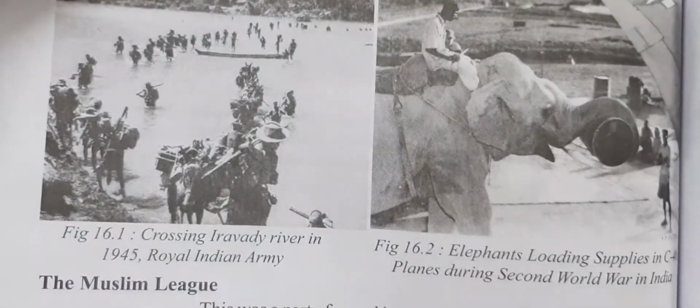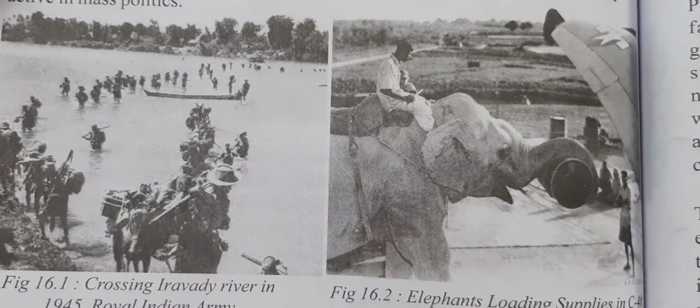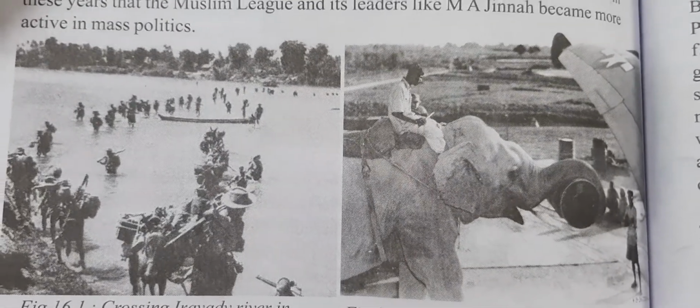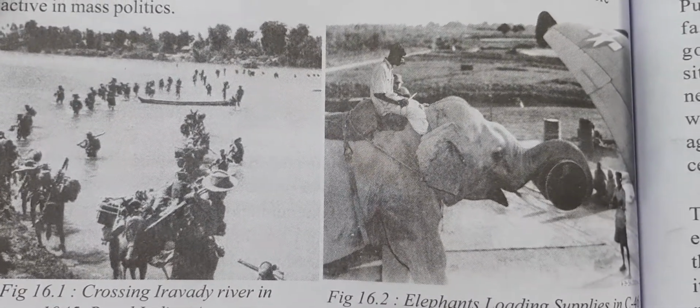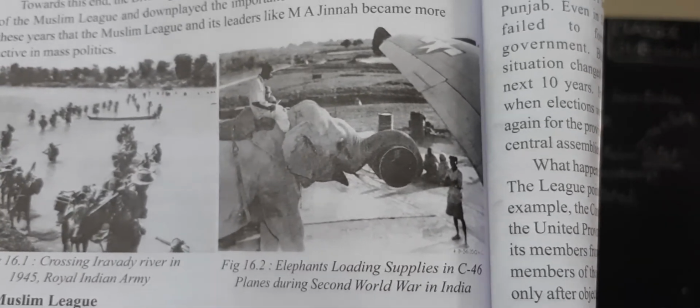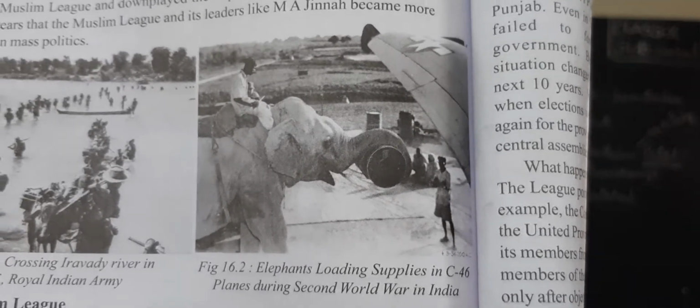Next, children, look at these two pictures. Crossing the Irrawaddy River in 1945, Royal Indian Army. So this is the Royal Indian Army, children. Next picture, elephants loading supplies in C-46 planes during the Second World War in India. Okay, children.